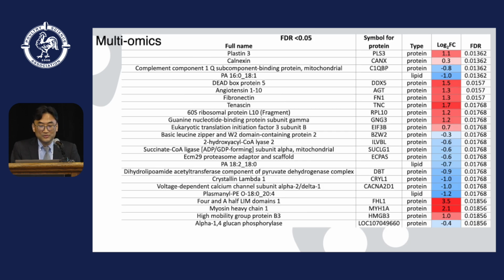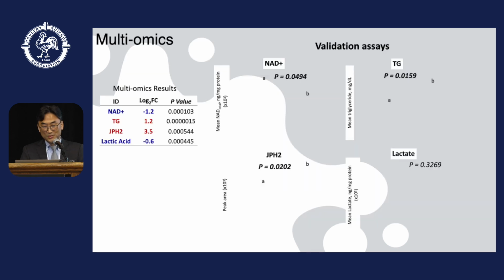This table shows the list of the top 20 differentially abundant molecules. We identified many factors, and the next question was whether these multi-omics results were real. So how about a targeted assay, for validation? We wanted to validate this differential abundance, so some of the factors were subjected to targeted assays, as we can see here.